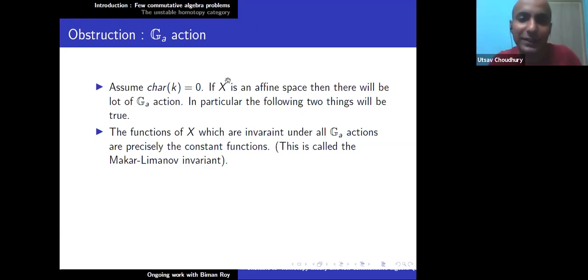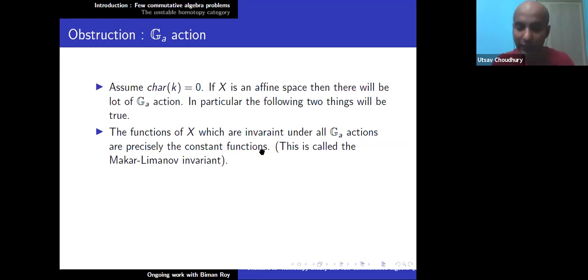I mean, if X is an affine space, take the origin and take any other point. You can always contract that point to the origin. So if I contract everything to the point, then I just get constant functions. This is precisely the statement given here: the functions on X which are invariant under all G_a actions are precisely the constant functions.